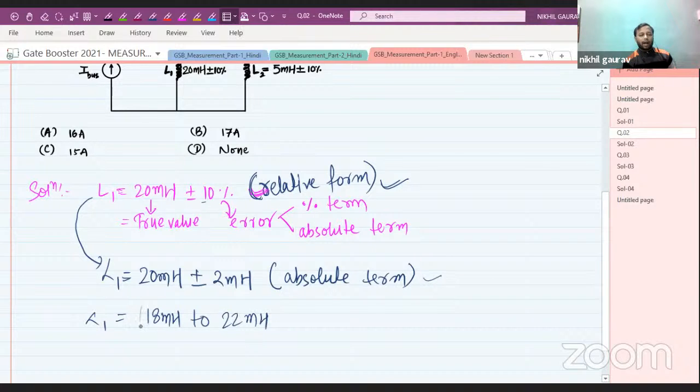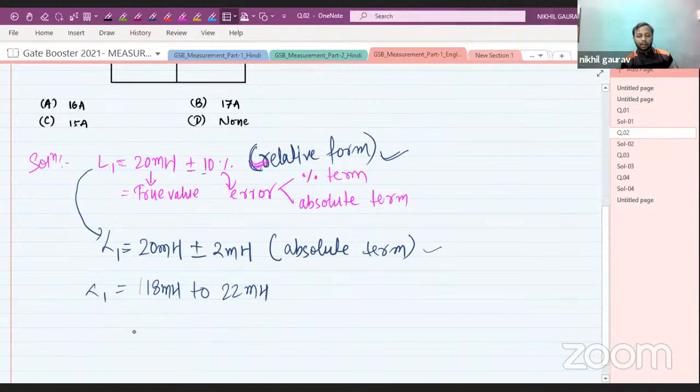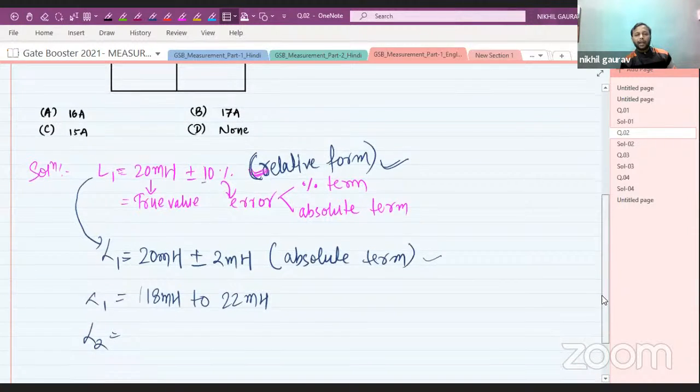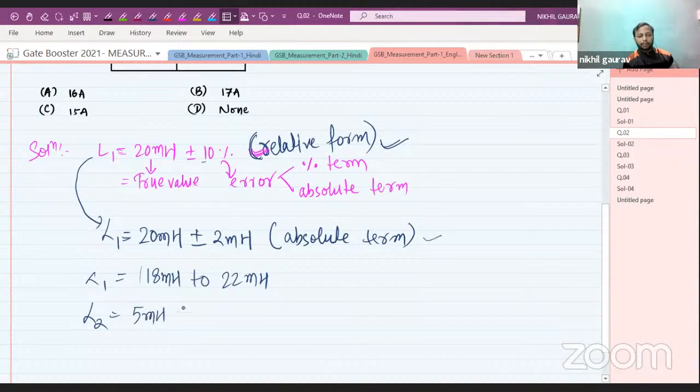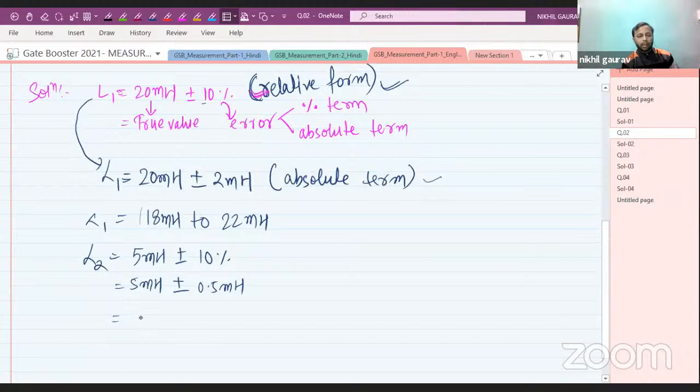These are the limits of inductor 1. Similarly, L2 is 5 millihenry plus minus 10%, which is 10% of 5 millihenry, meaning 0.5 millihenry. So the limit for L2 is 5 minus 0.5, meaning 4.5 millihenry, to 5 plus 0.5, meaning 5.5 millihenry.